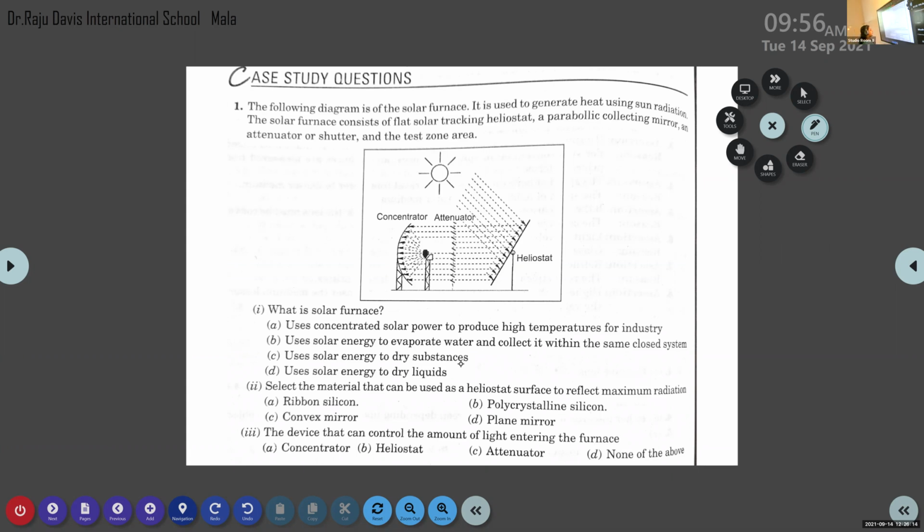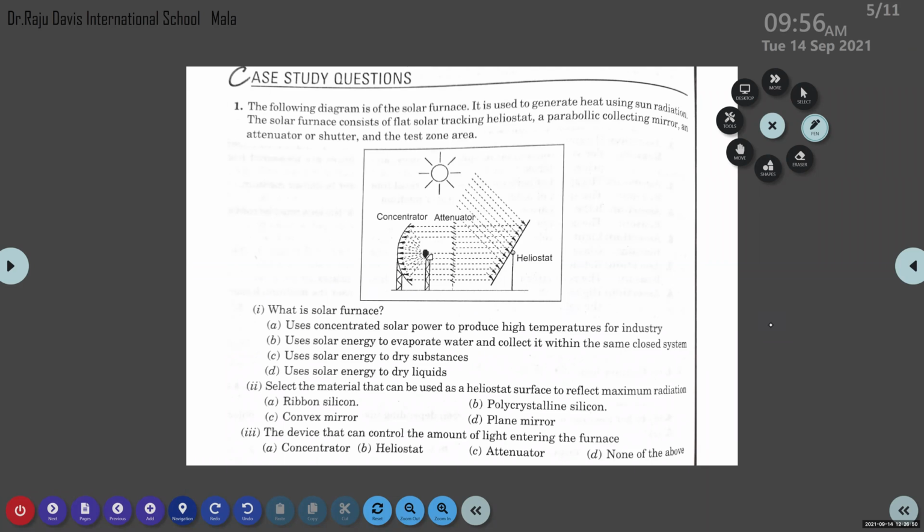What is a solar furnace? The options are: uses concentrated solar power to produce high temperatures for industry, uses solar energy to evaporate water and collect it within the same closed system, uses solar energy to dry substances, uses solar energy to dry liquids. Which one is the correct option? A. Here we have only four options: A, B, C, D. A. Which one? Here I can see the option E.